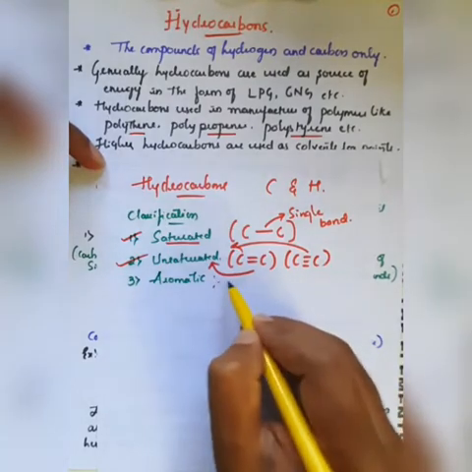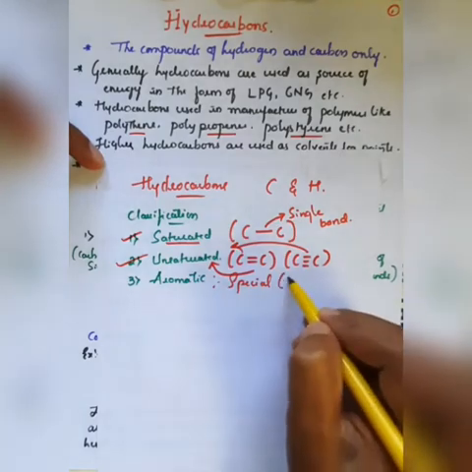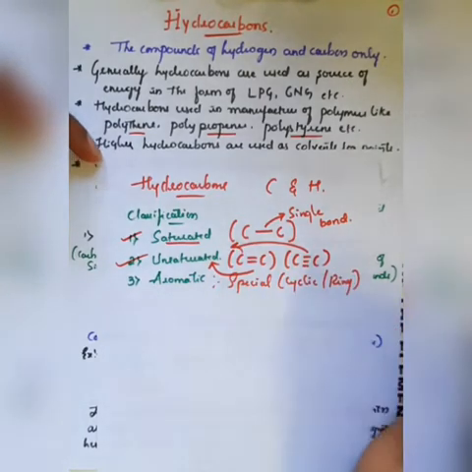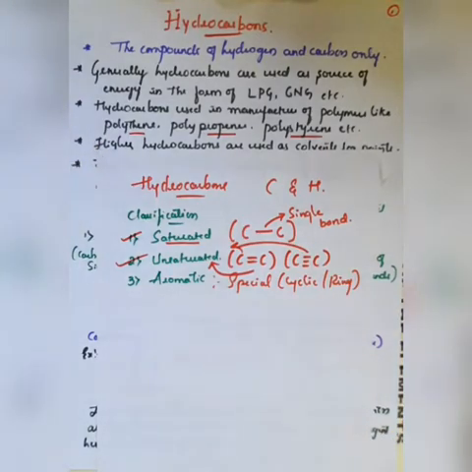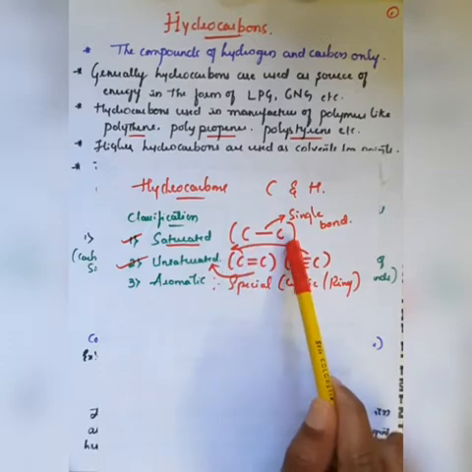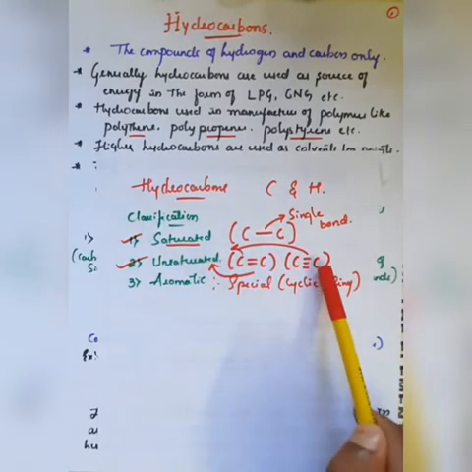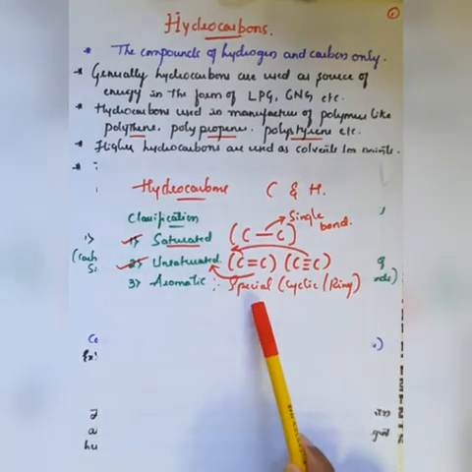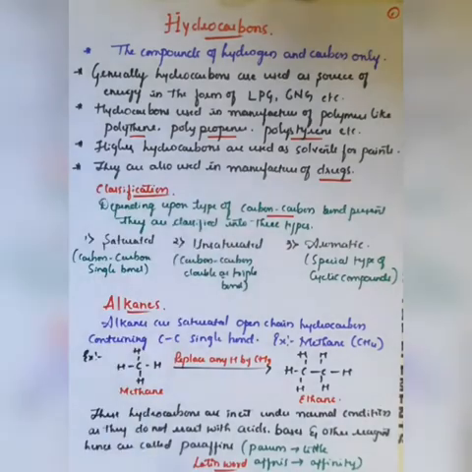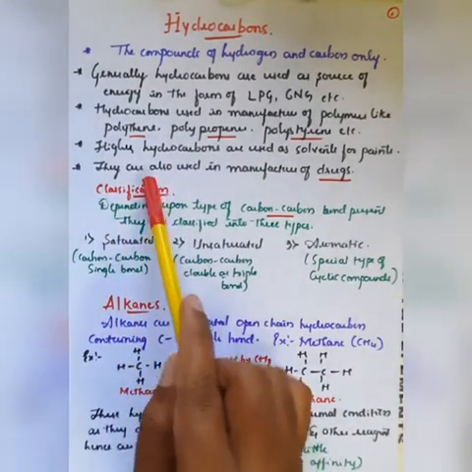And in case of aromatic, these are a special type of hydrocarbons which are in the form of cyclic or ring structure. Further we'll see how it is in the form of cyclic or ring. Just to understand, saturated means carbon-carbon single bond, unsaturated means carbon-carbon double bond or carbon-carbon triple bond, and aromatic hydrocarbons are a special kind having the cyclic or ring structure.